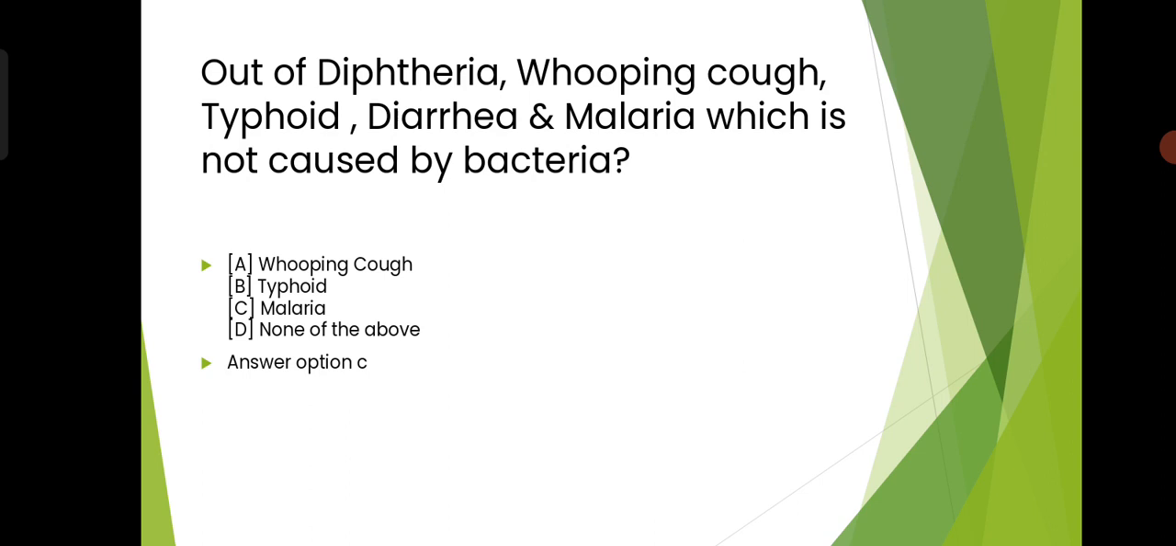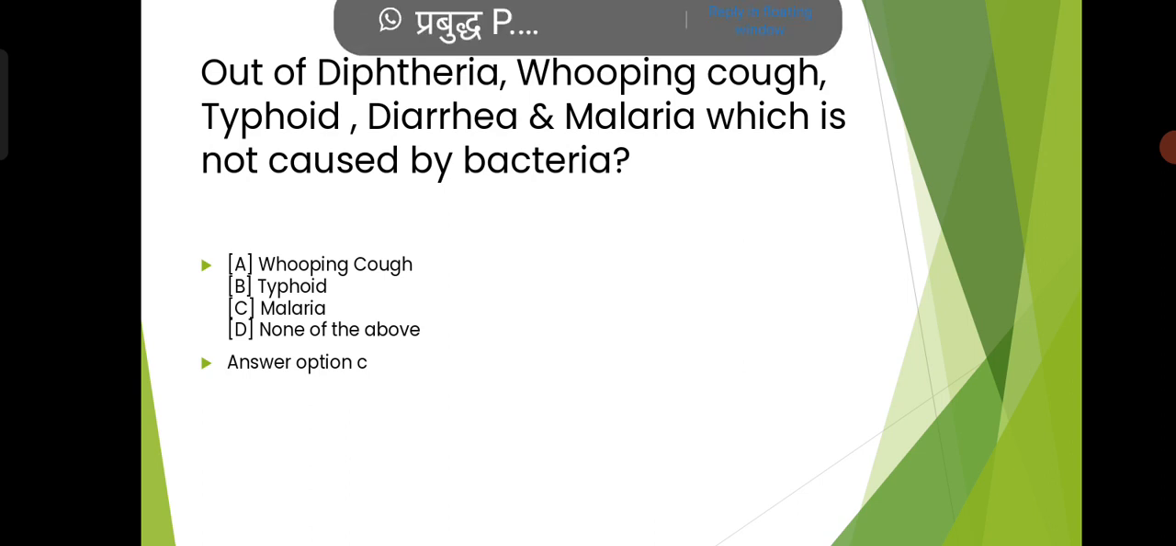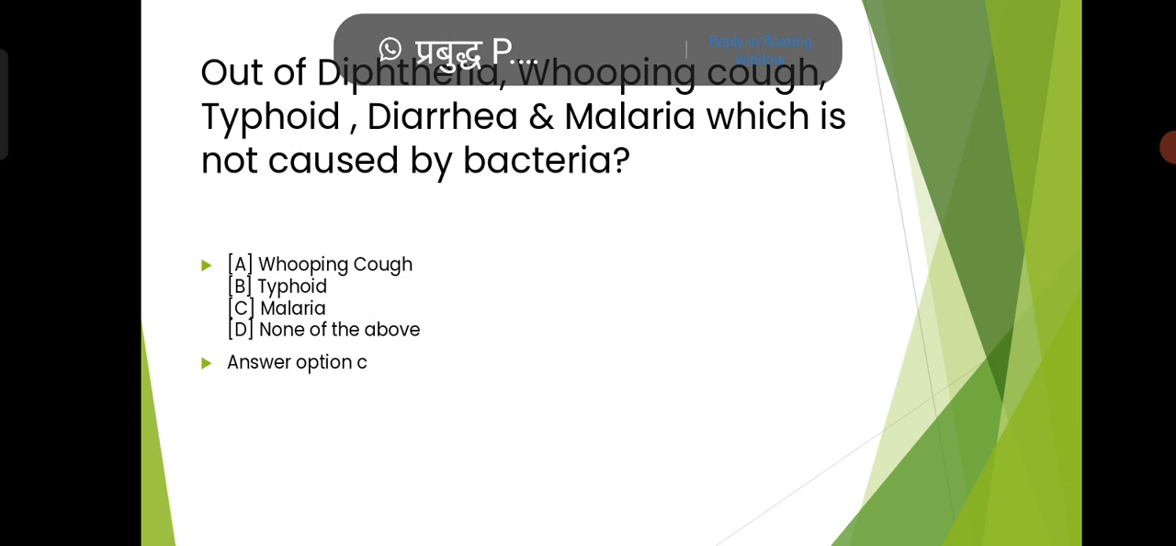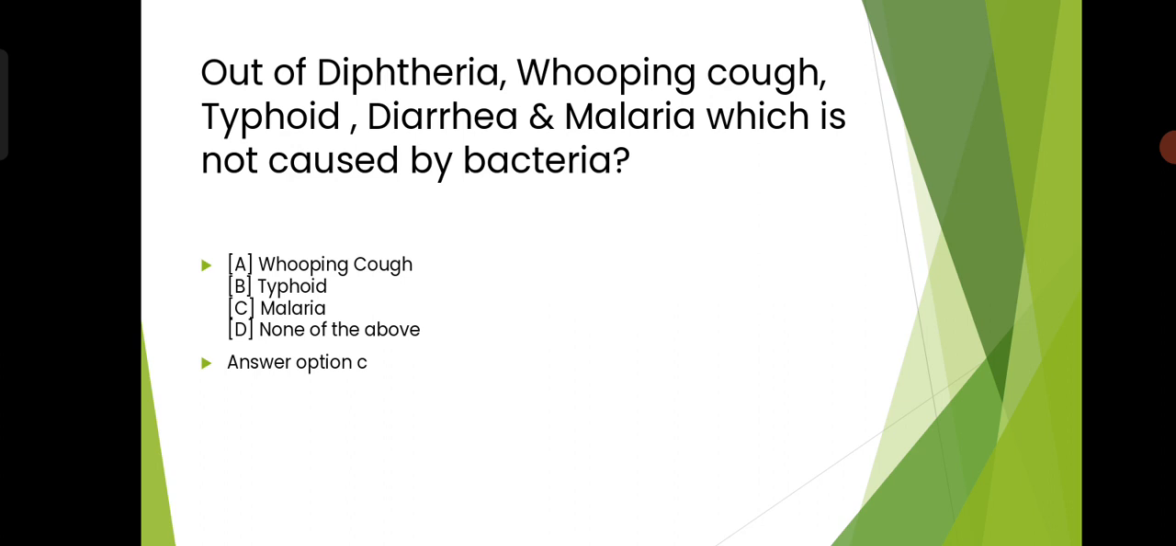So the answer is option C, that is malaria. So malaria is not caused by bacteria, और बैक्टीरिया को हिंदी में जीवाणु कहते हैं. तो मलेरिया किससे होता है फिर? Malaria is caused by a parasite, and that parasite is known as the plasmodium parasite. And sorry for the disturbance, actually some plane is passing.